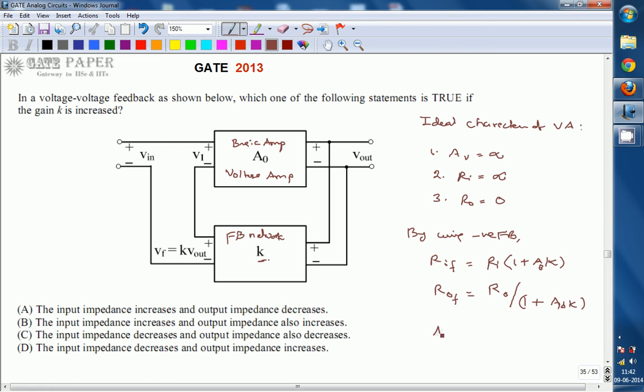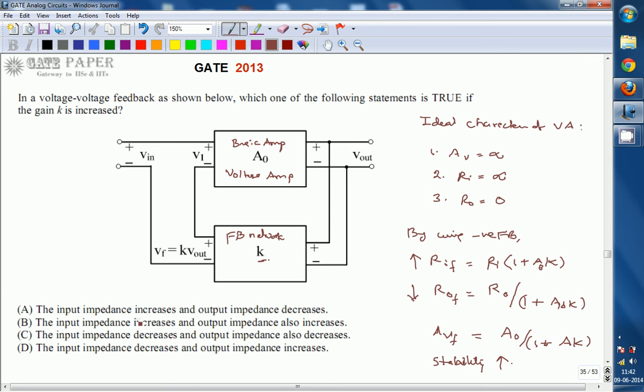The disadvantage is that the gain with feedback is reduced by the same factor, 1 plus A0 K, but the advantage is that the stability in gain increases. These are the advantages of using negative feedback for the voltage amplifier: Ri increases and R0 reduces.